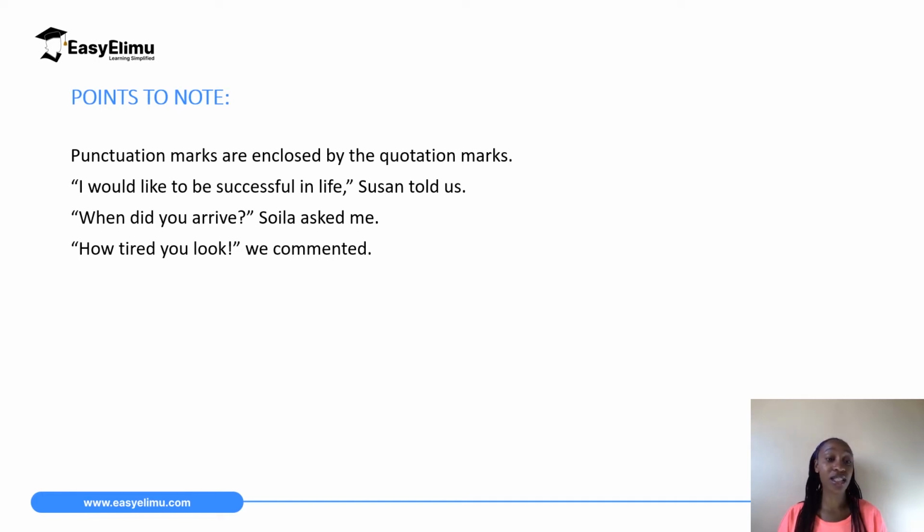And the last sentence, "How tired you look!" we commented. There's an exclamation mark at the end. It is also enclosed by the quotation marks, and then the explanatory words, and then a full stop. It is very important to take note of that. Don't put the punctuation mark, like the comma or the question mark, after the closing quotation marks. Always enclose them together with the words of the speaker and then the closing quotation marks.